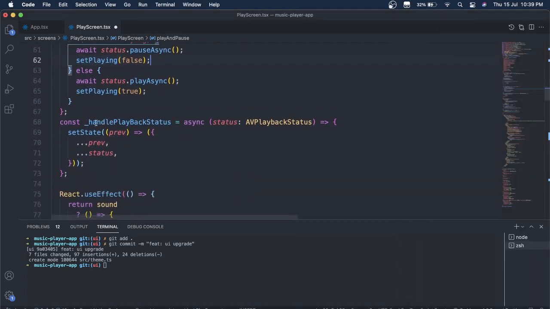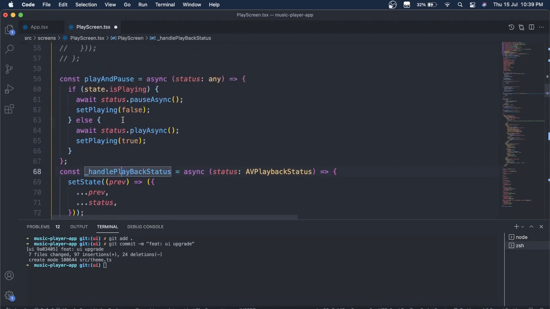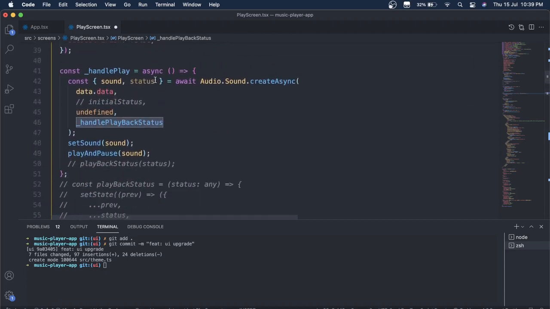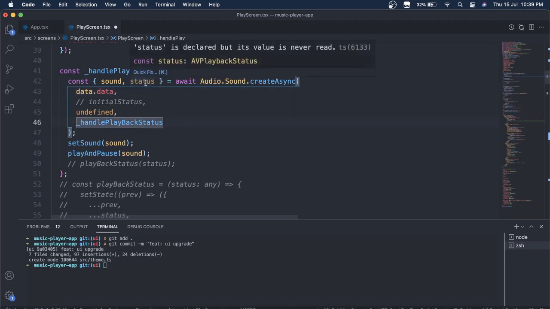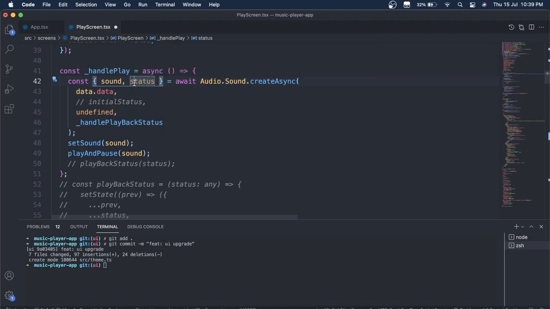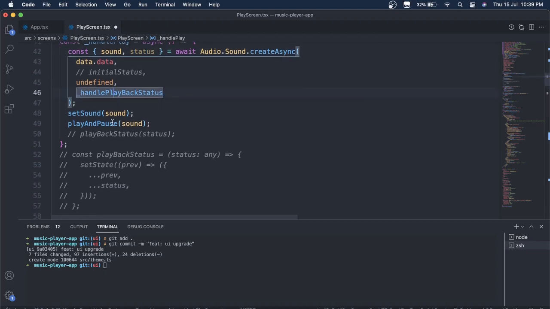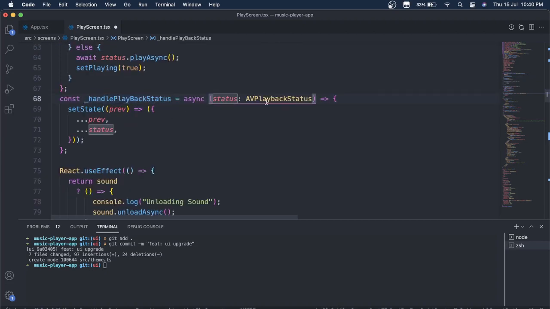And this function, this is the playback status, and I'm passing this function inside this create async. This function also gives us a status, kind of the same status that this one provides. Inside this we get a status as well, which is of type AV playback status.